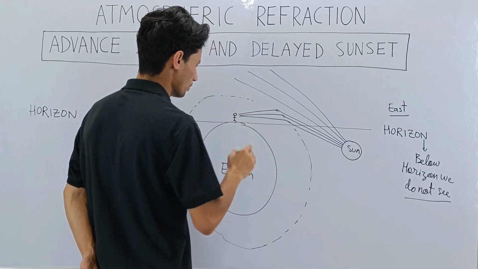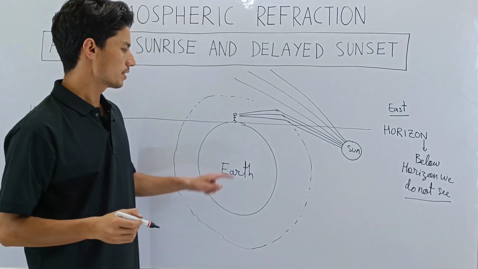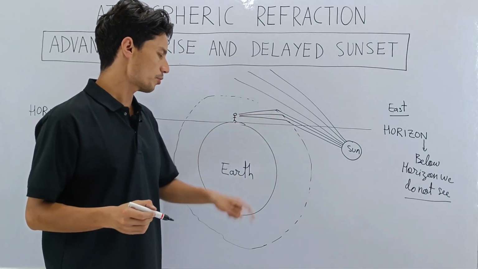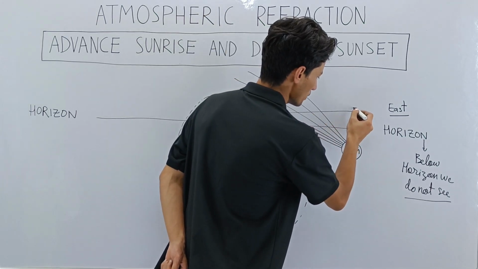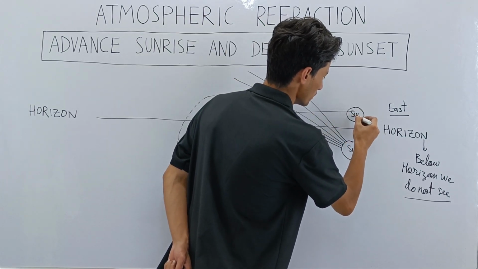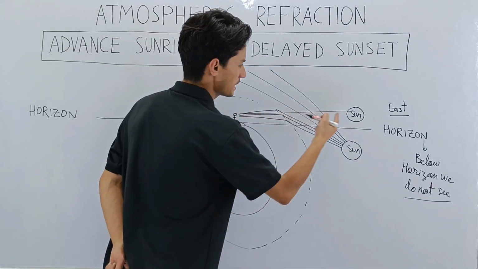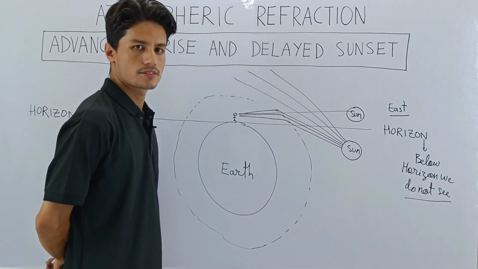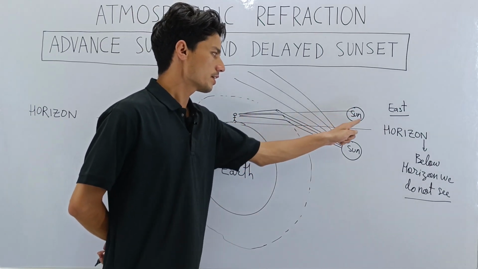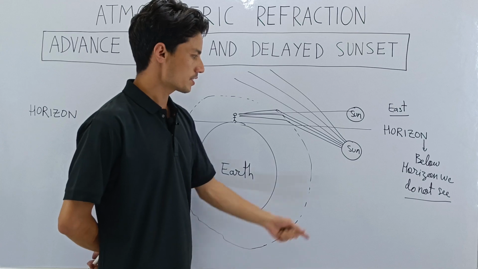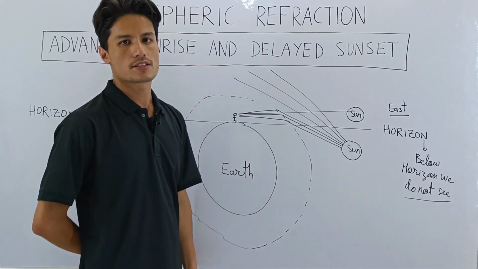Let us make him a little taller. So these refracted rays will enter the eye of the observer, and then these refracted rays will bring the image of the sun to the observer. So now this observer will see the sun. Interesting, isn't it? The observer is able to see the sun, whereas the actual sun is still below the horizon. This is the meaning of advanced sunrise.